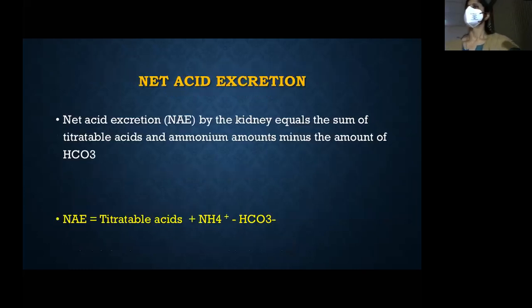So what is this net acid excretion? What is the capacity of the kidney to excrete? What is the amount of acid that is being excreted by the kidney per day? That will be equal to the fixed acid, that is the titratable acid. Basically, it contains phosphate. Next is the amount of ammonia minus the bicarb. Whatever base is being excreted is minus. Okay. So net acid excretion is titratable acid plus ammonia minus bicarb. Just remember this equation.